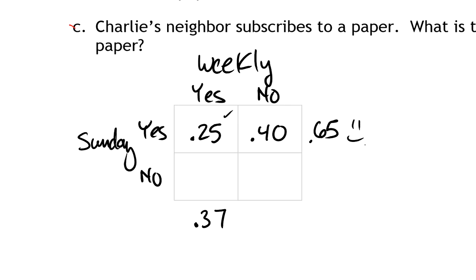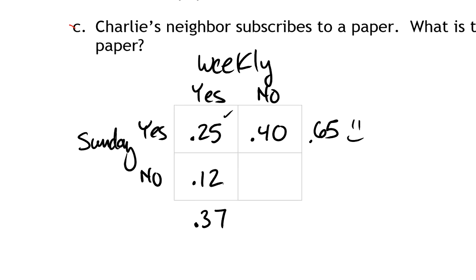Nice. If you look at going down, we're looking at weekly paper, yes. We know 25% get the Sunday paper, and that leaves us with 12% do not get it. So if I add those up, 25% and 12% is 37%.